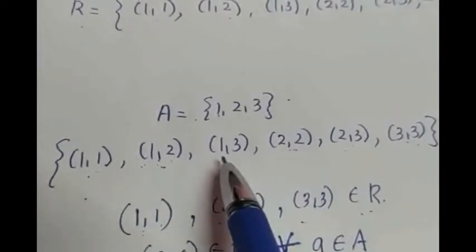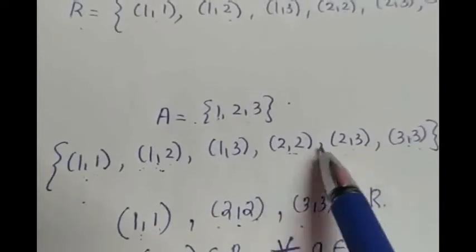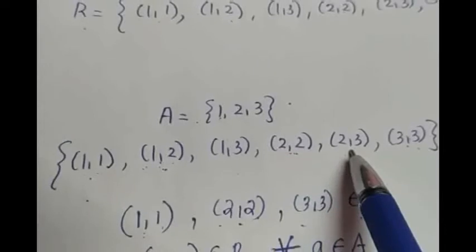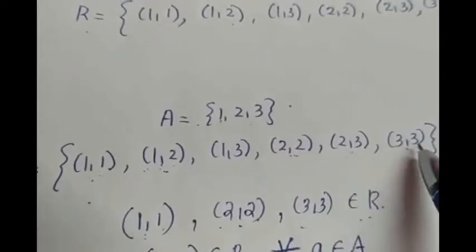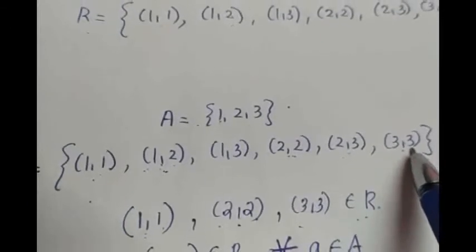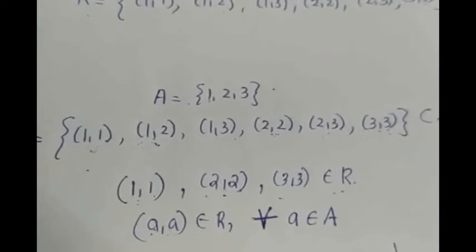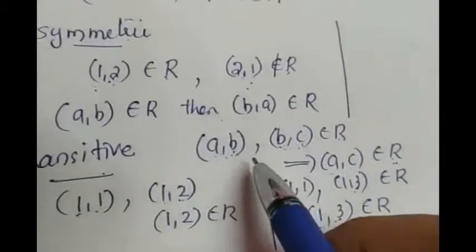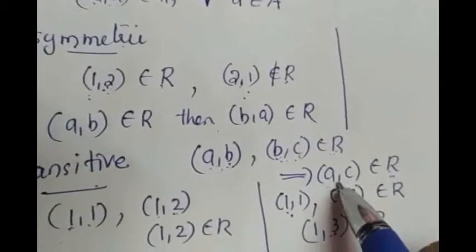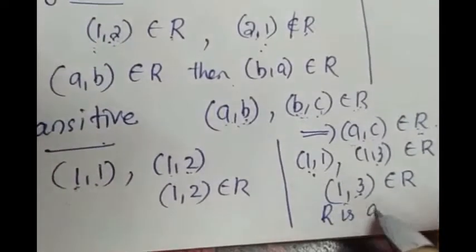Again take with (1, 3): (1, 3), (3, 3), and (1, 3) is an element of R. (2, 2), (2, 3): (2, 3) is an element of R. Again (3, 3): no ordered pair starts with the element 3, so there is no need to take the next ordered pair. So in this R, for every such pair, if (A, B) and (B, C) are elements of R, then (A, C) is an element of R. Then we can conclude that R is a transitive relation.